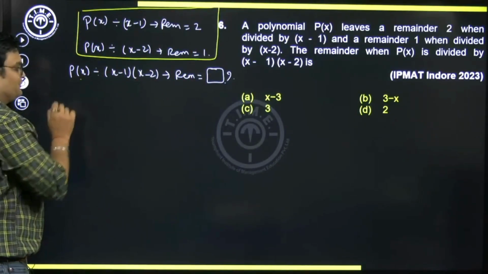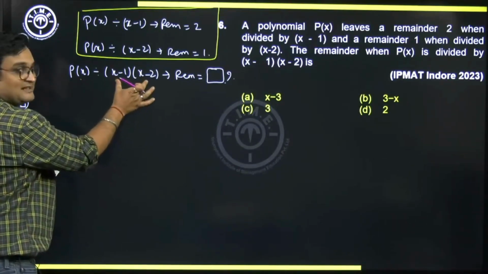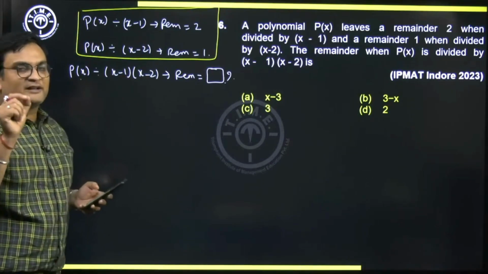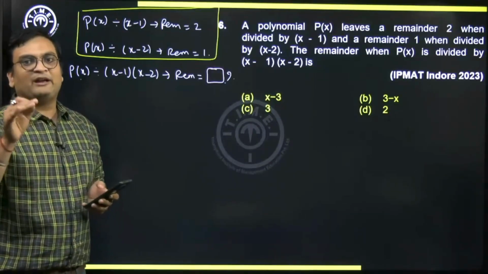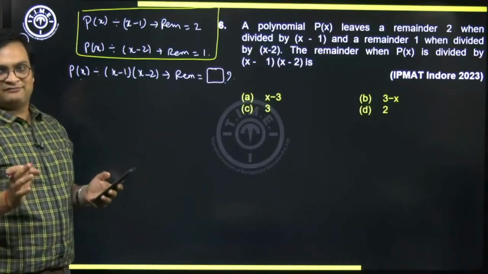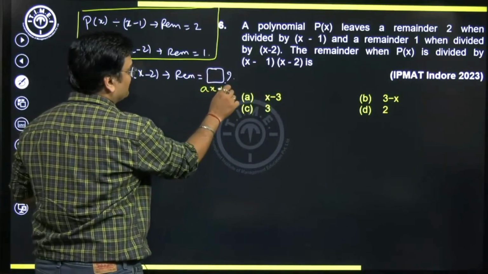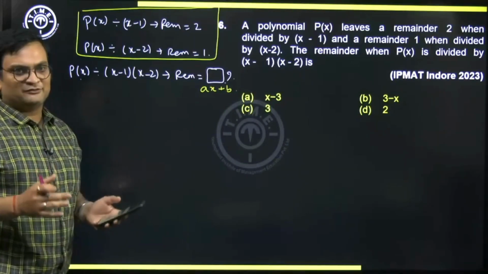So there is some polynomial p of x. It is divided by this quadratic divisor. When you simplify, it's going to be an x square term. So when you divide by a quadratic divisor, can I say the remainder cannot be quadratic? So at best, it may be linear. So my remainder here, I don't know what it is going to be. Suppose it is ax plus b, a linear term. a could be 0 or b could be 0.